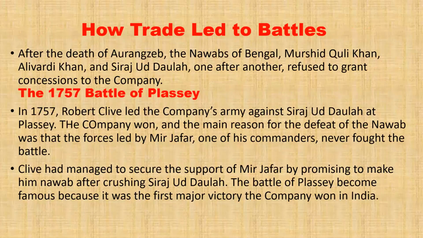So the topic is how trade led to the battles. After the death of Aurangzeb, the Nawabs of Bengal, Murshid Quli Khan, Ali Vardi Khan, and Siraj ud-Daulah, one after the other, refused to grant the concession to the company. Already, the Nawabs of Bengal were having conflicts with these European traders, specifically the East India Company. And right after the death of Aurangzeb, who had issued the farman, the royal official order to make them trade duty free, the Nawabs were not allowing the same concession, which eventually ended up in a battle.